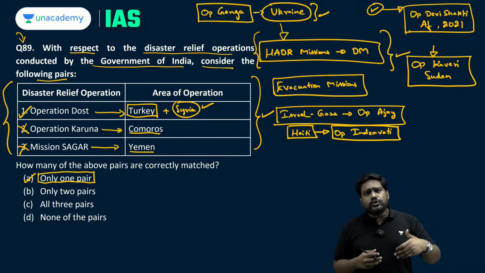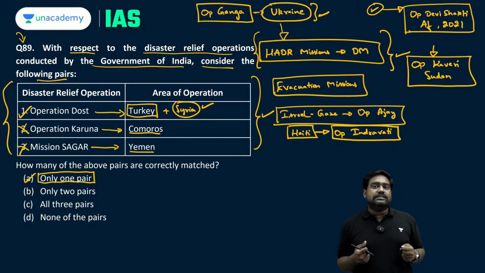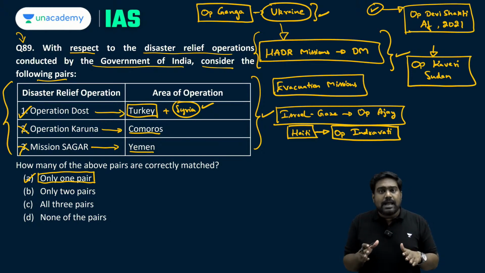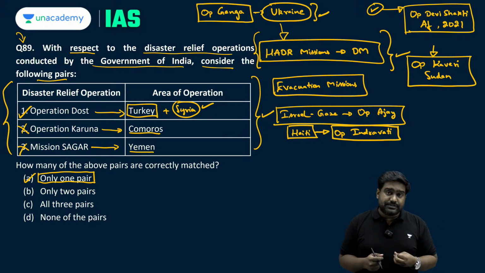And we also have Operation Safe Home Coming in 2011 in Libya, when Arab Spring movement had led to the collapse of Gaddafi's government, and thousands of Indians, especially Indian nurses, were trapped in Libya. So through Operation Safe Home Coming, the then Manmohan Singh government safely brought back thousands of Indians.